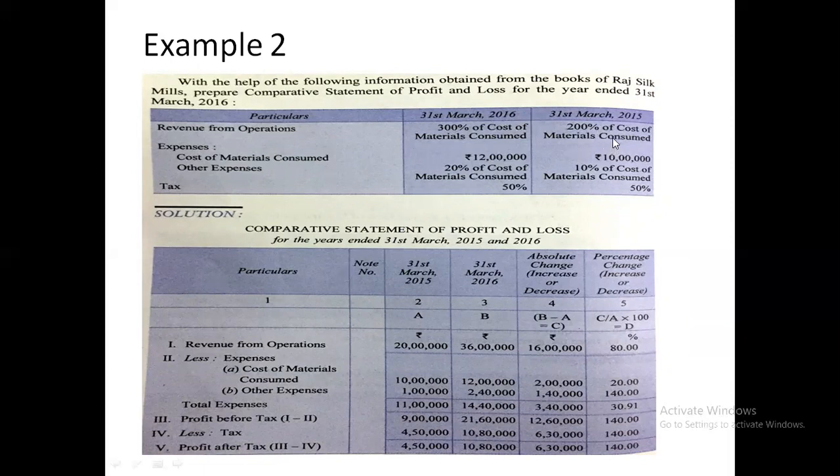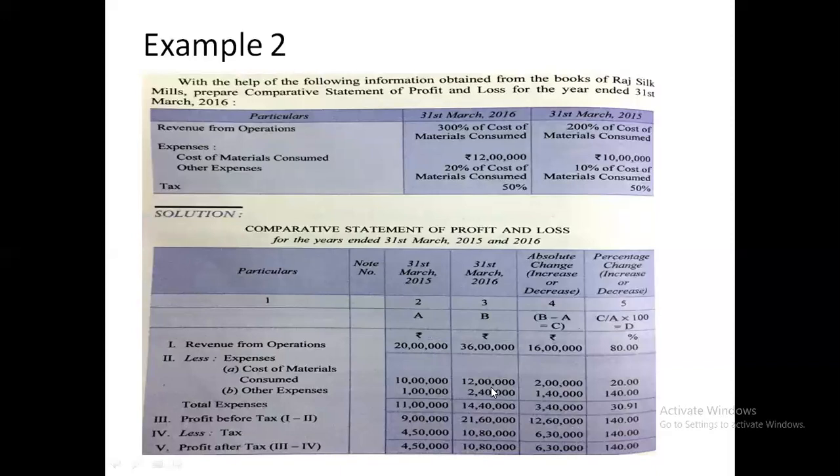So first we'll see the previous year. Previous year this is 10 lakh, so this will become 20 lakh. Current year this is 12 lakh, 300% will become 36 lakh. Difference is 16 lakh. 16 lakh divided by 20 lakh into 100 will become 80. Then we'll write cost of material consumed. Previous year 10 lakh, current year 12 lakh, difference is 2 lakh. Then 2 lakh divided by 10 lakh into 100 will become 20.